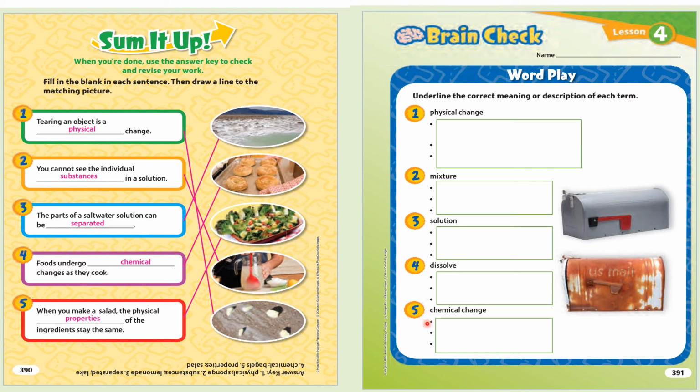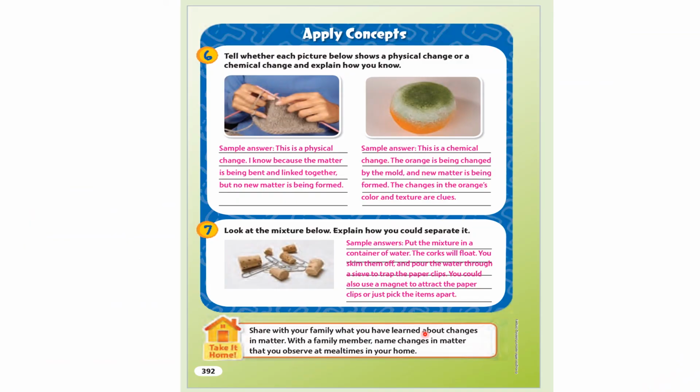Apply concepts. 6. Tell whether each picture below shows a physical change or a chemical change and explain how you know. 7. Look at the mixture below. Explain how you could separate it. Take it home. Share with your family what you have learned about changes in matter. With a family member, name changes in matter that you observe at mealtimes in your home.